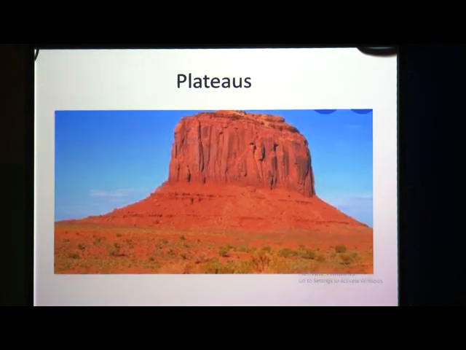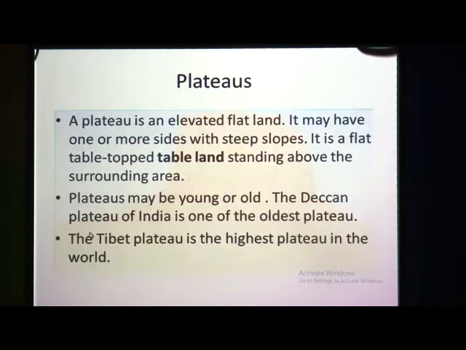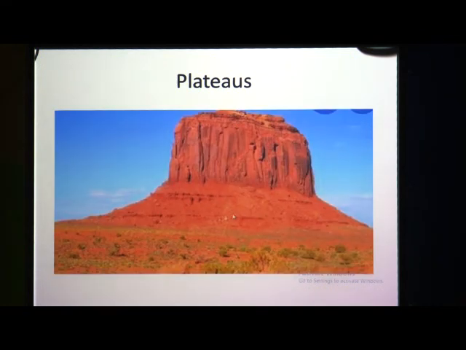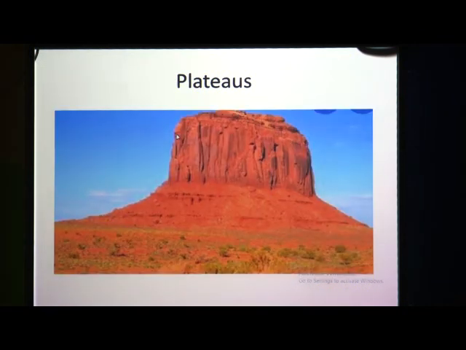You can see a picture of plateaus. How does this look, children? Does it look like a table top? It is looking like a table. So, this is a plateau. Plateaus are also called table tops. A plateau is an elevated flat land. This is a flat land and a little elevated, it has gone up. It may have one or more sides with steep slopes. You can see the slopes here, one or more slopes.